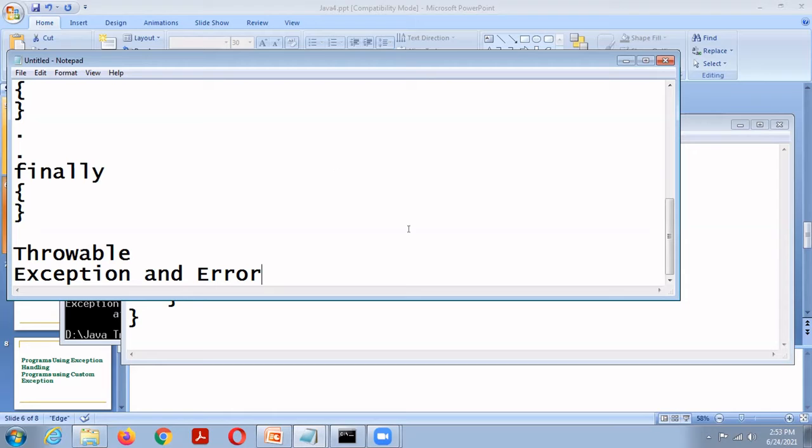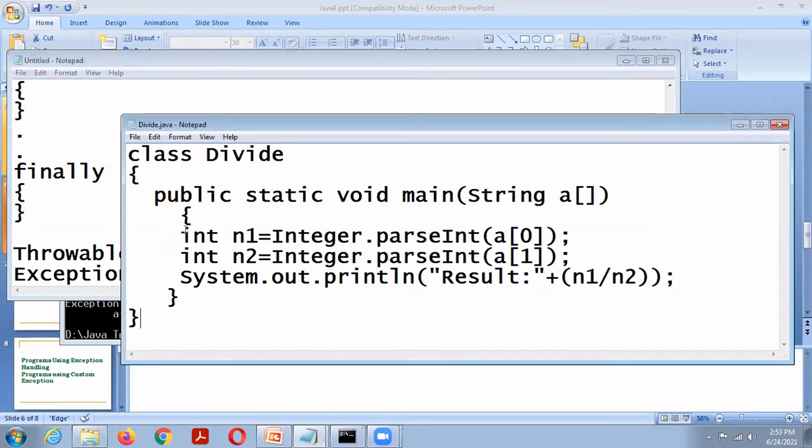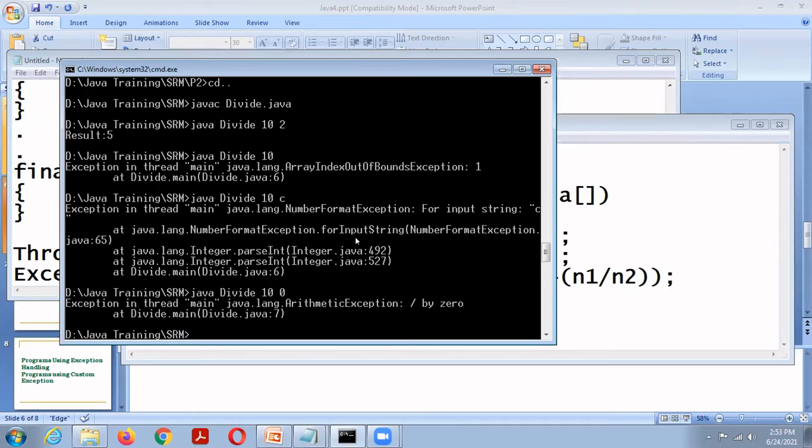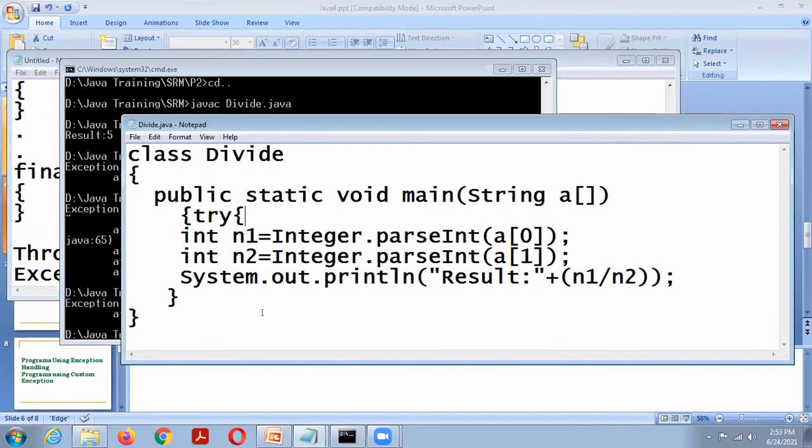So I'm going to use try and catch. Actually, the simple three-line program throws three exceptions: one is ArrayIndexOutOfBoundsException, another is NumberFormatException, then ArithmeticException. So I am going to handle all three exceptions. Try, catch.